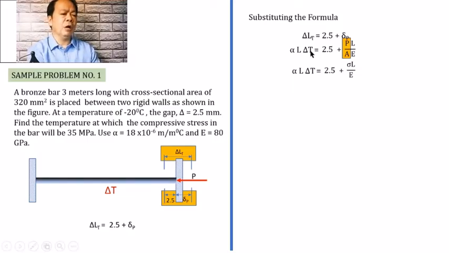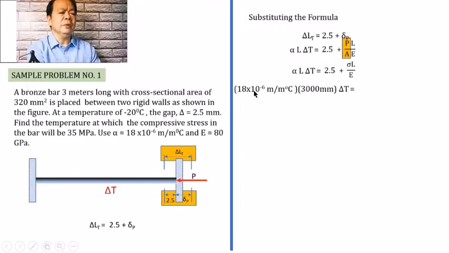And if all our values shall be substituted in this resulting equation, therefore our equation becomes equal to 18 times 10 to the negative 6 meter per meter degree Celsius, representing our coefficient of linear expansion, the length which will be equal to 3000 millimeter, and delta T, which is the unknown quantity.